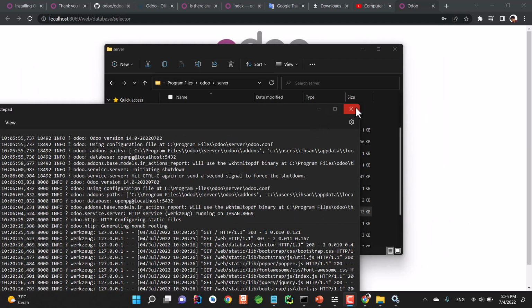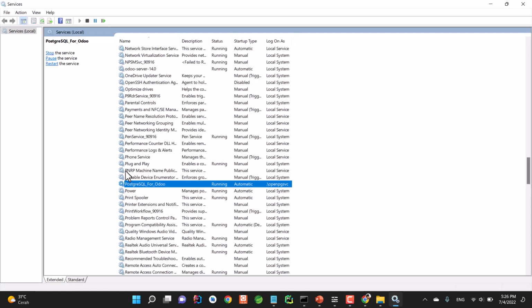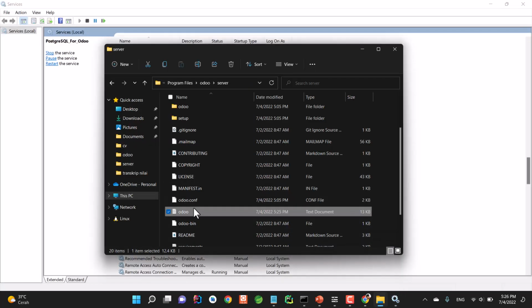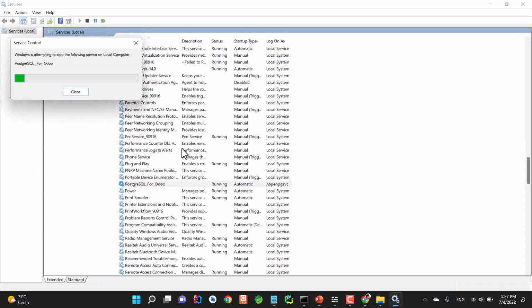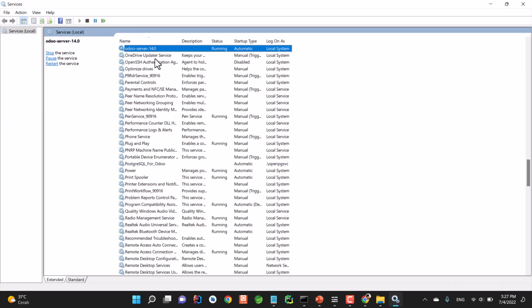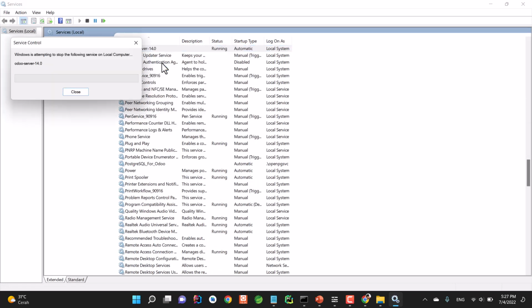So that's one way to run Odoo by using the services. You just need to stop and start or even pause. But I actually don't recommend you to do this because you're not getting the logging information right away. You have to take a look at this particular file, which is not good for development. So what I like to do usually, I just stop this and also go to the Odoo, and I also stop this.